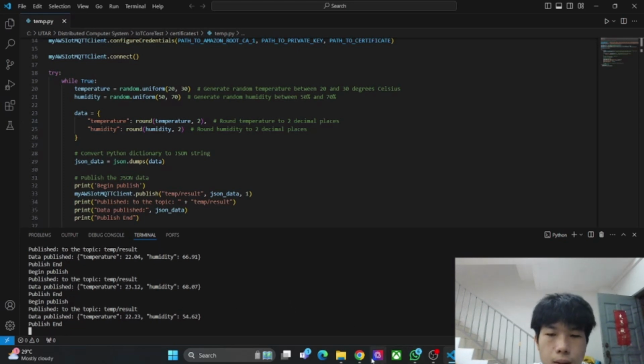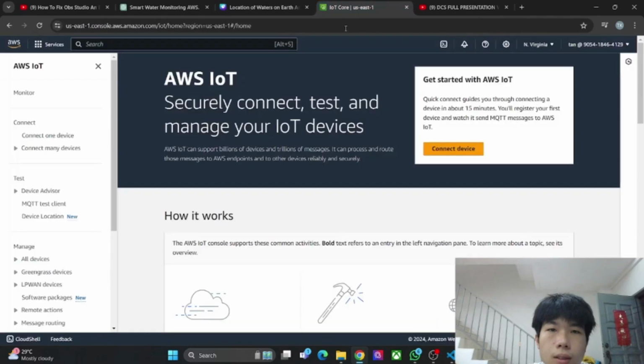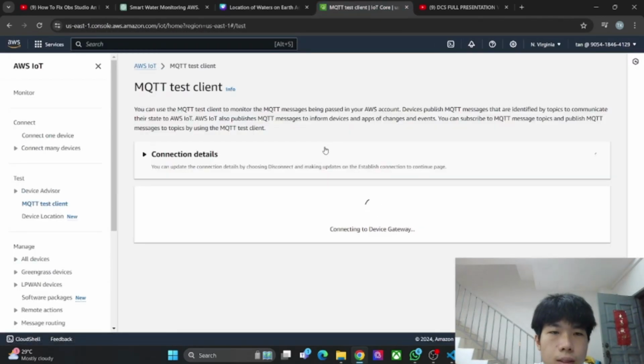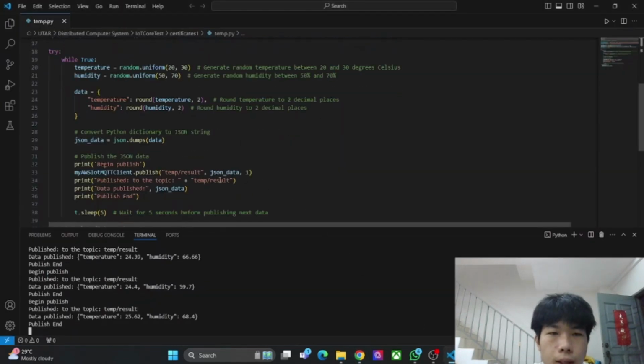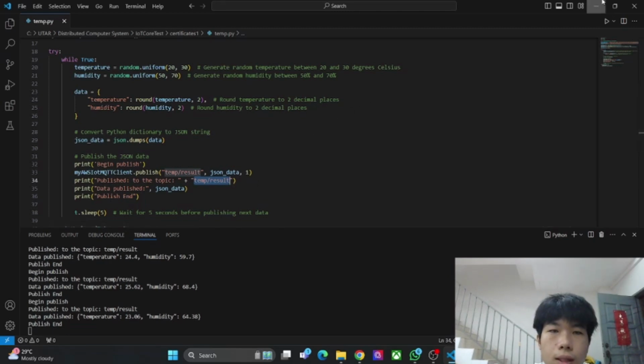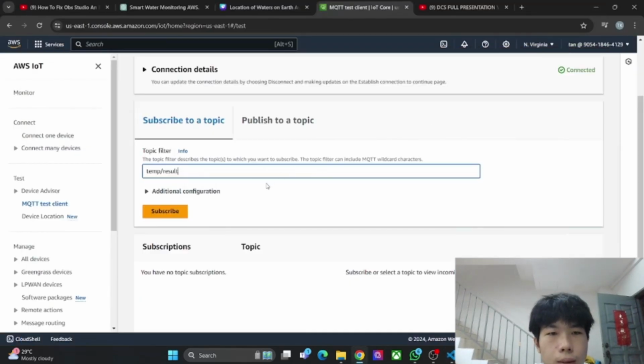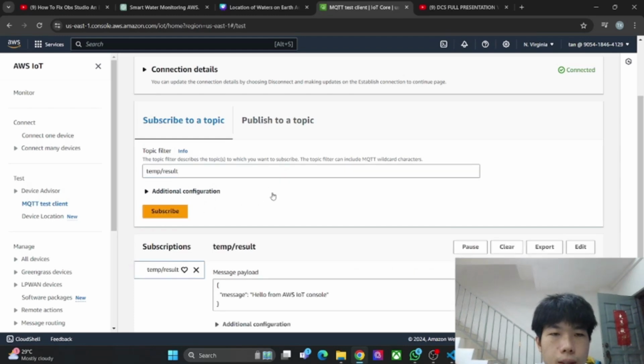Okay, so now we go to the AWS IoT Core. We go to the MQTT test client. And then here we need to enter the topic. The topic we can get from inside this code, where we can set it, so that we see what topic we need to monitor the data. Then we put the topic here, and then we click subscribe.